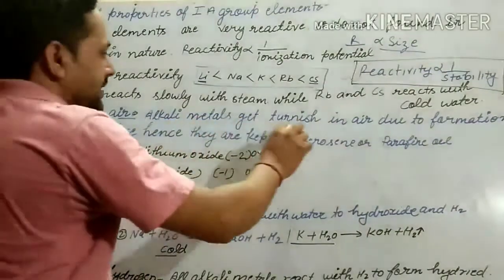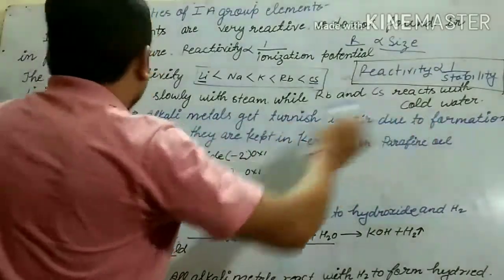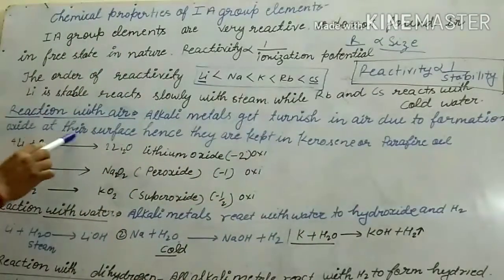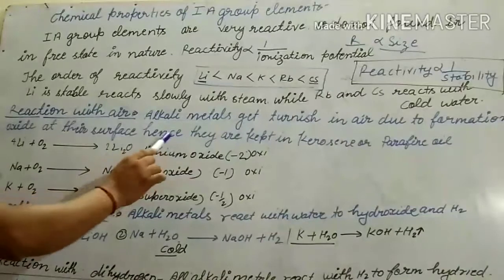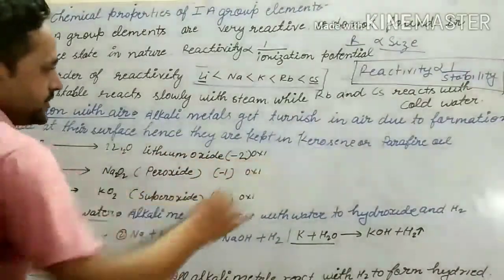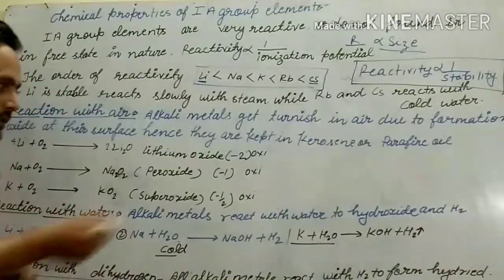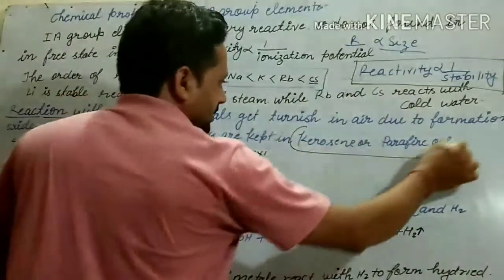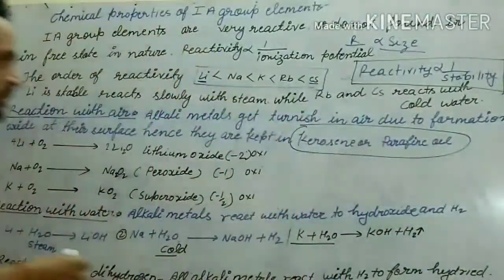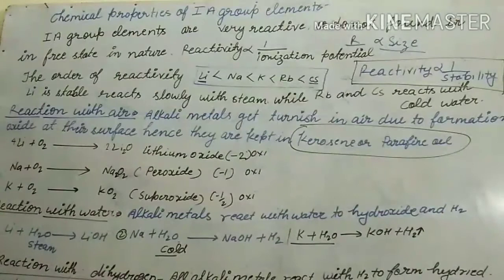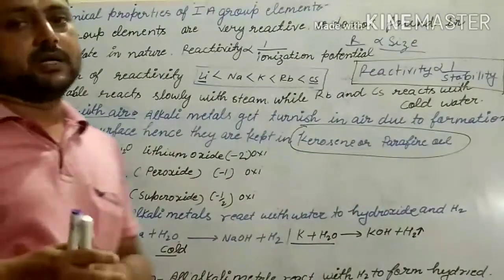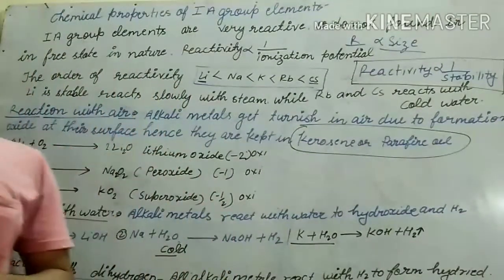Alkali metals get tarnished in air due to the formation of oxide on their surface. Hence, they are kept in kerosene or paraffin oil. One most important competitive exam question: why are alkali metals kept in kerosene or paraffin?